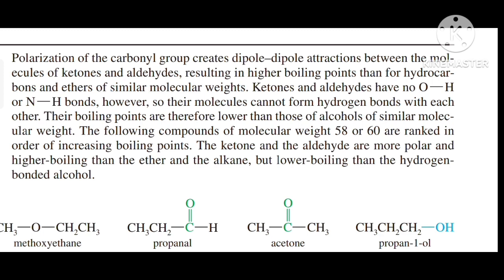The following compounds of molecular weight 58 or 60 are ranked in order of increasing boiling points. The ketone and the aldehyde are more polar and have higher boiling points than the ether and the alkane, but lower boiling points than the hydrogen-bonded alcohol.